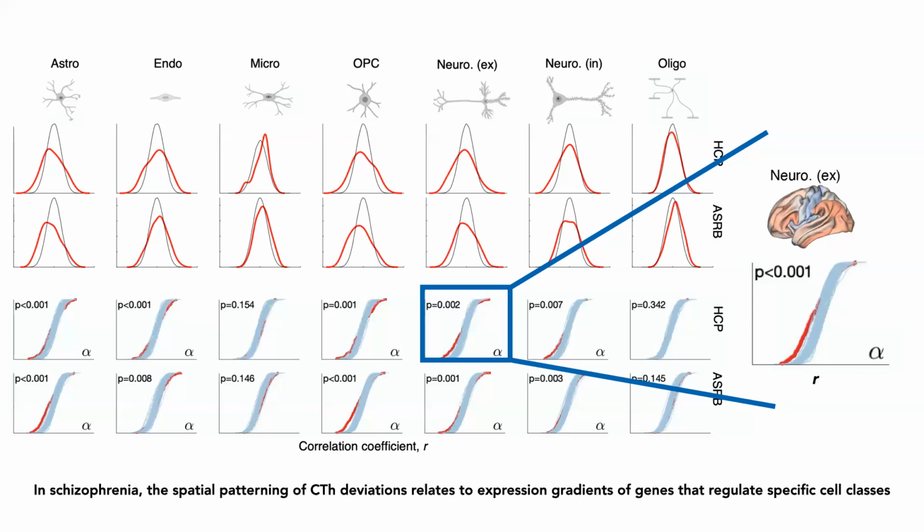Collectively, these findings illustrate that the spatial patterning of cortical thickness deviations relates significantly to expression gradients of genes that regulate specific cell classes, and these include astrocytes, endothelial cells, not microglia, but oligodendrocyte progenitors and neuronal cell classes as well.